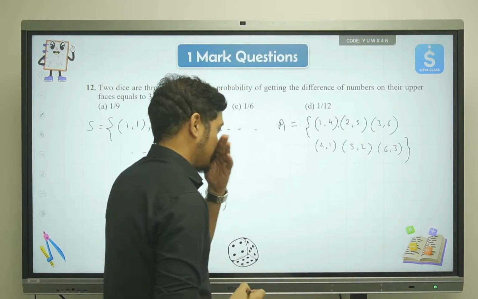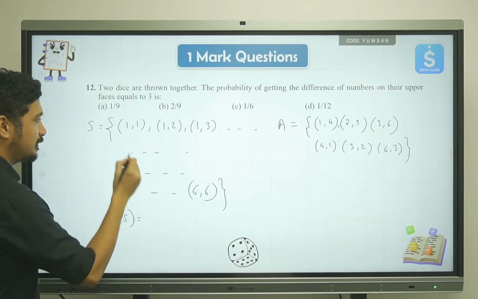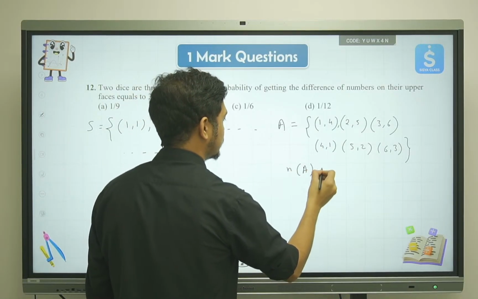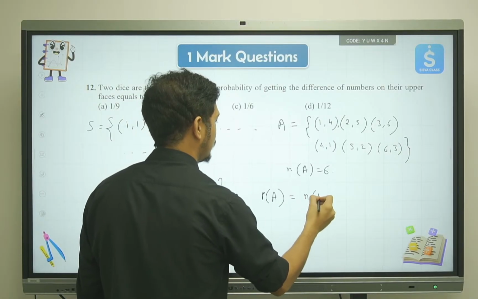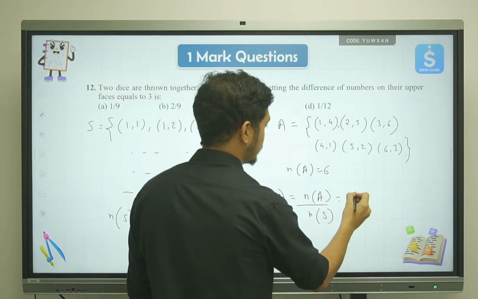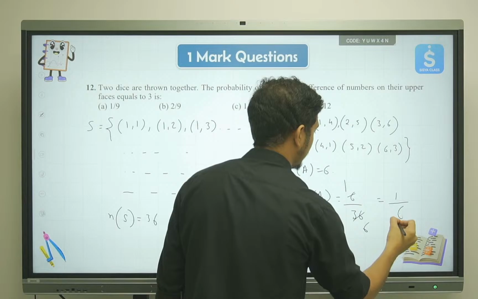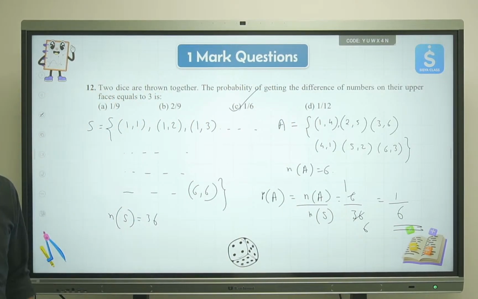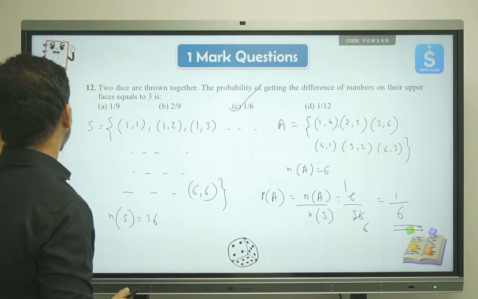How many are we getting in total? We are getting 6. So n(S) is how much? 6 times 6 is 36, and n(A) is 6. So P(A), the probability of having A, is n(A) divided by n(S), which is equal to 6 upon 36, which is 1 by 6. So 1/6 will be the correct answer. I believe this is clear to all of you. Okay, so let's move ahead to the next question.